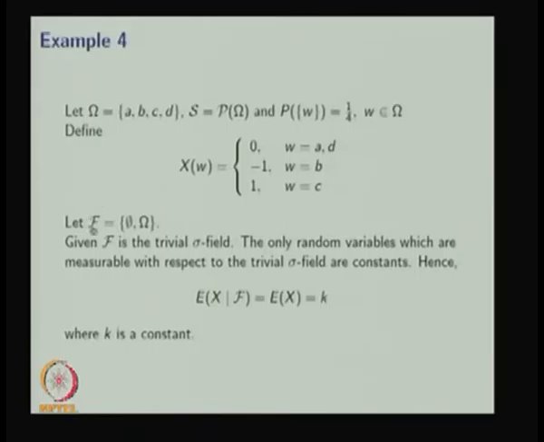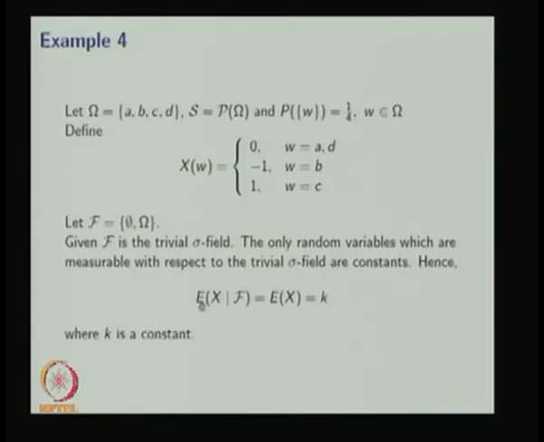Let F be a sigma field, a trivial one, which consists of 2 elements, the empty set and the whole set. Given that F is a trivial sigma field, the only random variables which are measurable with respect to the trivial sigma field are constants.